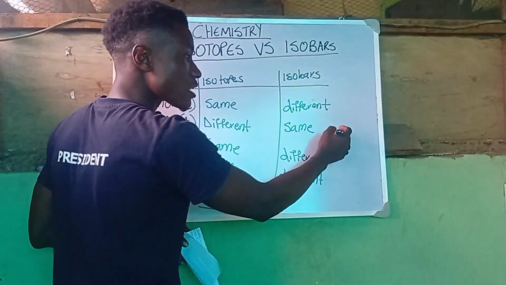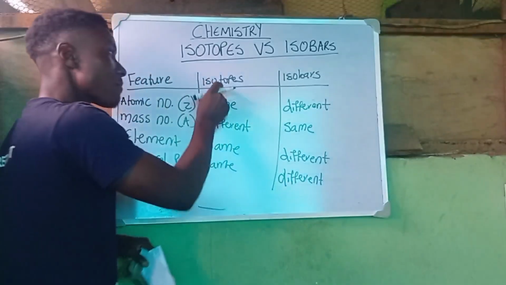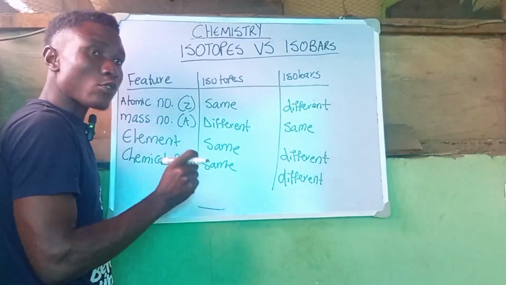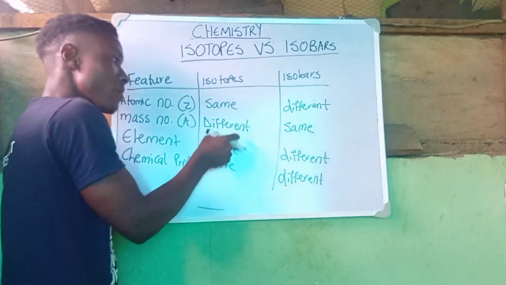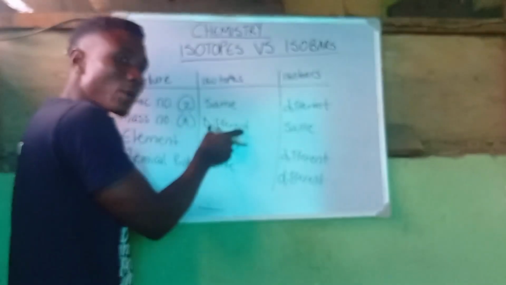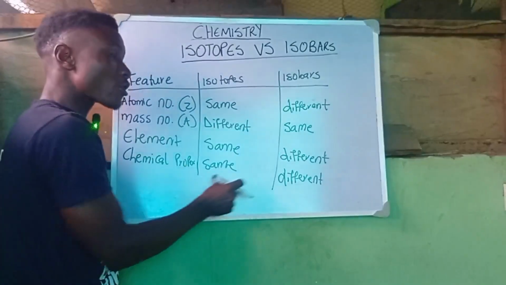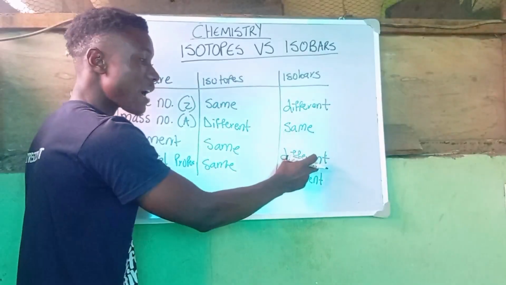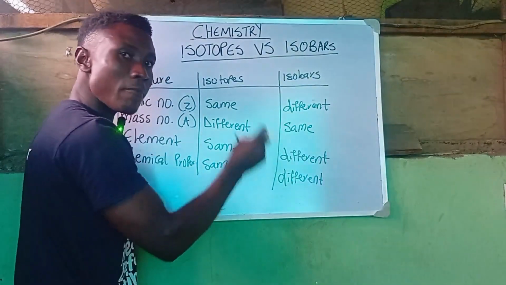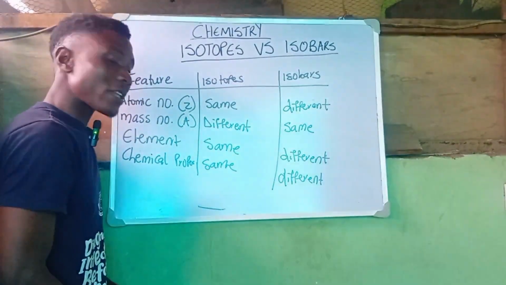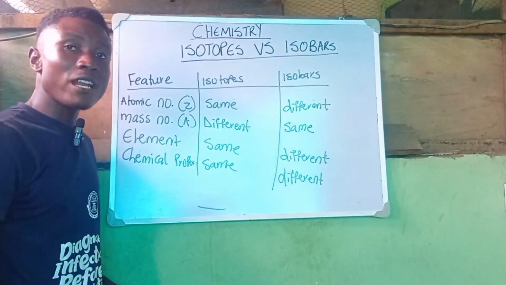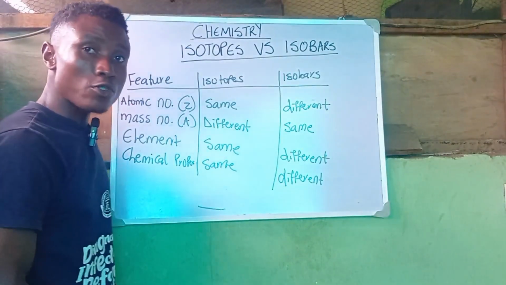While isobars focus on the mass number, isotopes focus on the atomic number. We say that an isotope is the same element but with a different mass number, and the same atomic number. But isobars, like the example I've given, are different elements with the same mass number but different atomic numbers.